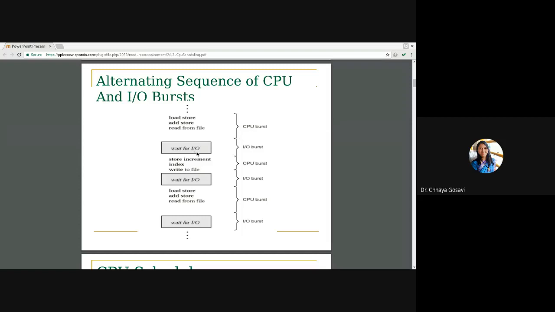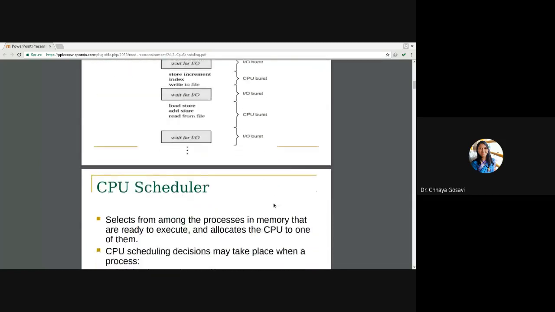Then it will perform some IO operations. So that is an IO burst. Then it will increment the index and write into a file. This is again a CPU burst. Then opening and closing files will come under IO burst. So for any process, there is an alternating sequence of CPU and IO bursts. For our algorithm evaluation part, or CPU scheduling part, we are concentrating only on the CPU burst, that is, how much time the process needs to execute in the CPU.